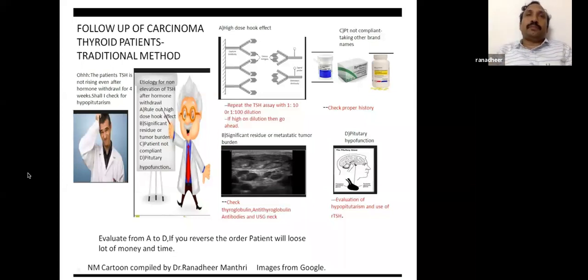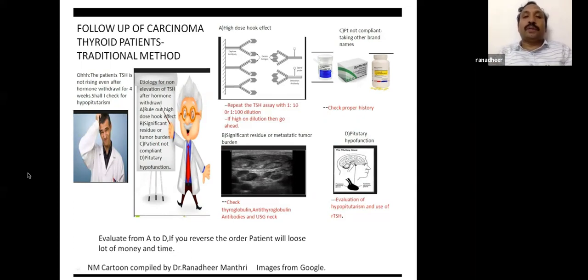Most of the time, if the TSH is very high, and they are using RIA, there will be something called radioimmunoassay high dose hook effect. Too much TSH will block all the binding sites, and that's why apparently TSH will be low. Repeat the TSH with dilutions, then you will know whether it is really elevated or not.